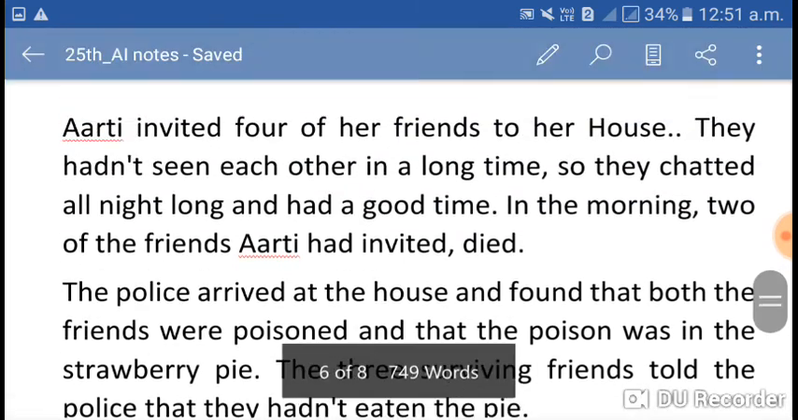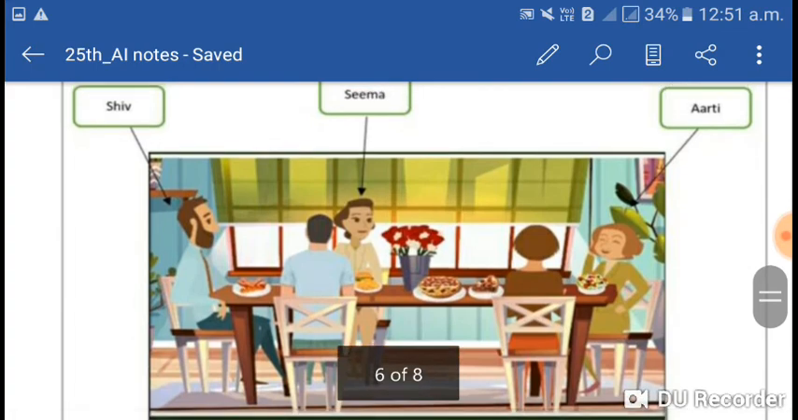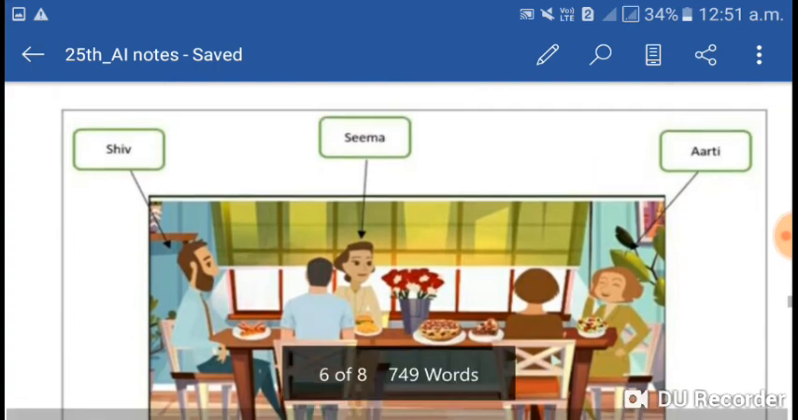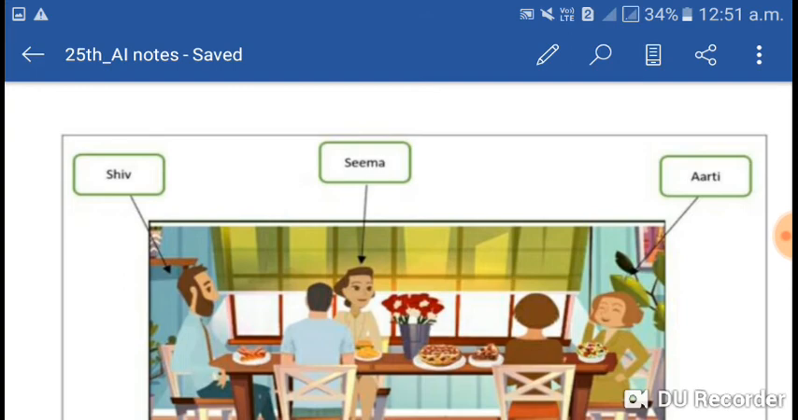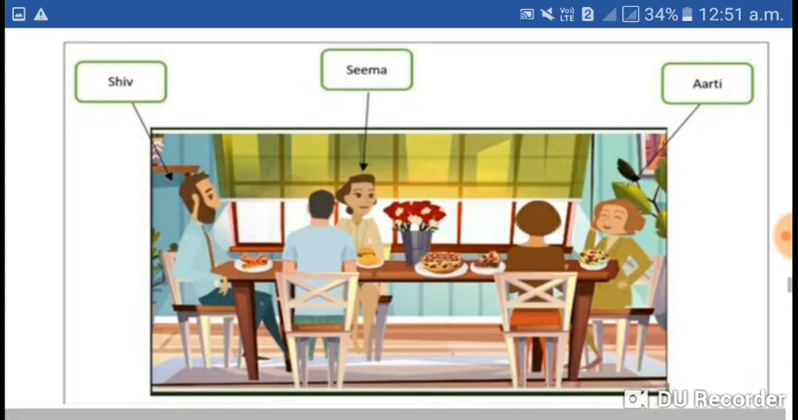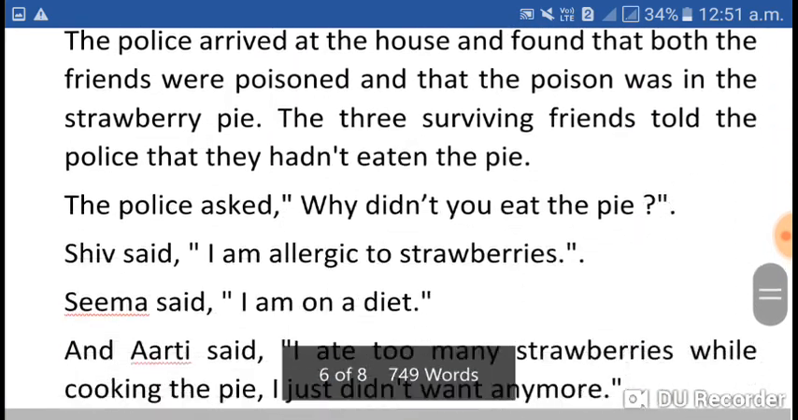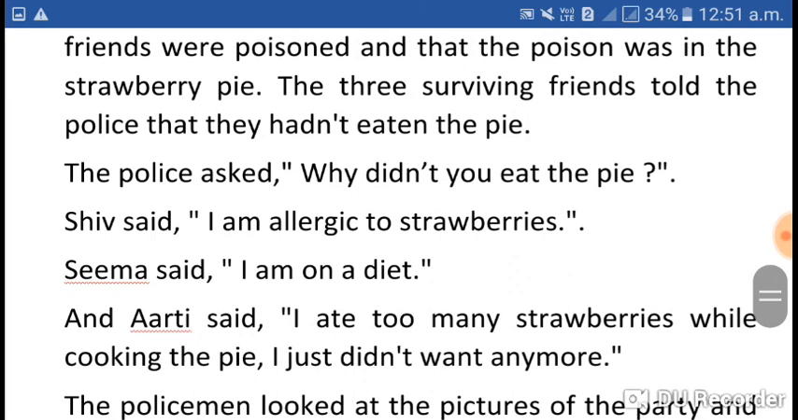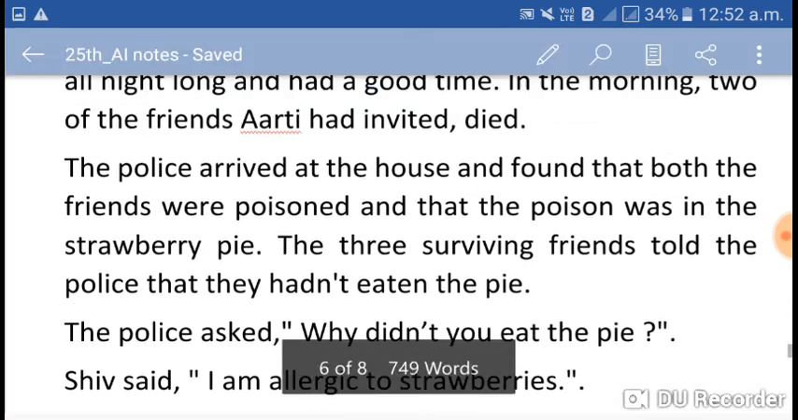Shiv said, see again in the image, on the left hand side Shiv, then Seema is labeled, and Aarti. These two are not labeled because, according to the situation, they are dead now. Shiv said, I am allergic to strawberries. Yes, there is an allergy. Because of the allergy, he is not eating strawberries. So he is alive.